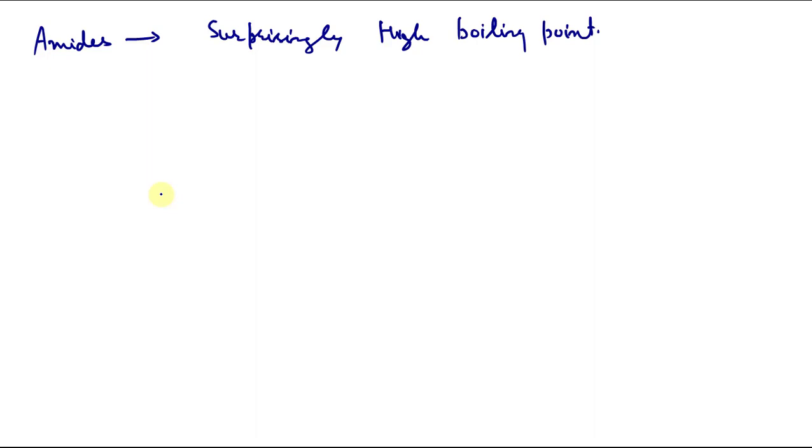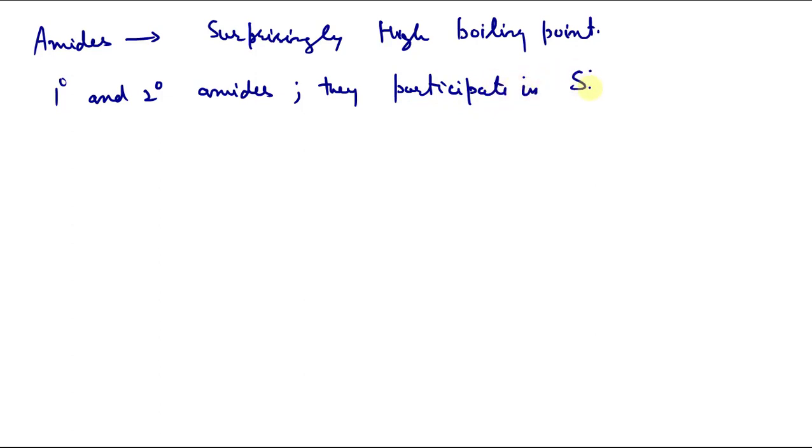The reason for this is that primary and secondary amides participate in strong hydrogen bonding. The hydrogen bonding is very strong in primary and secondary amides, so that is the reason for their higher boiling point. So if I write the resonance of these amides, let me write some amide, RC double bond O N.